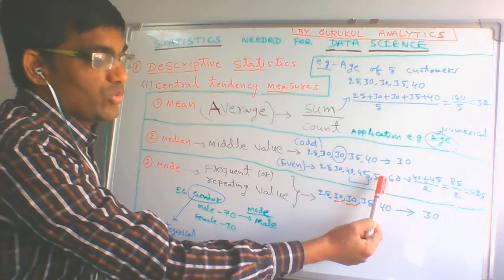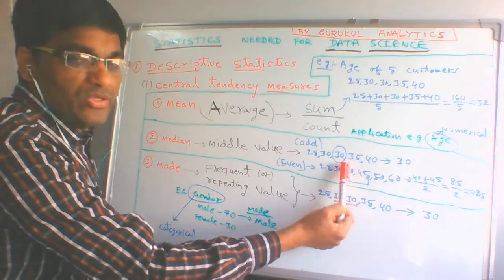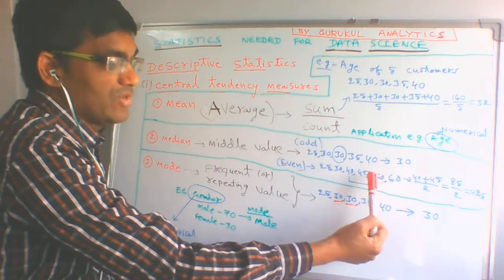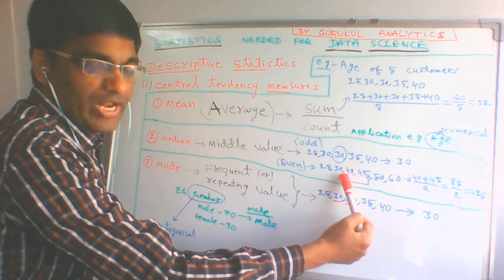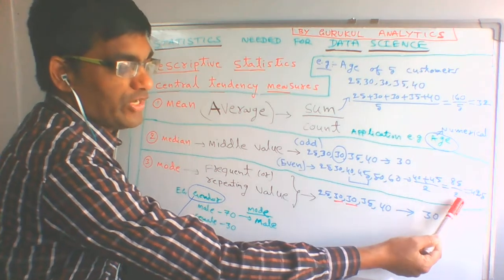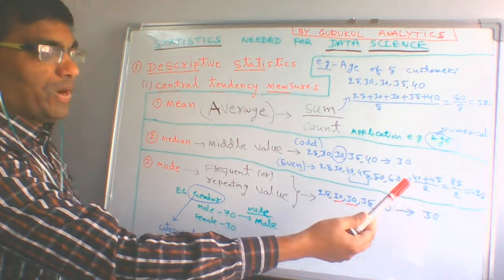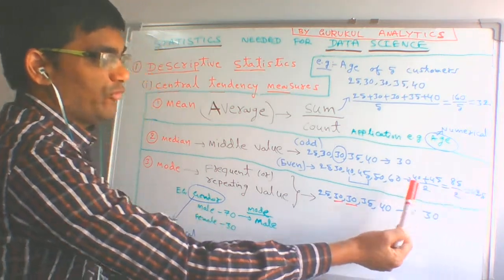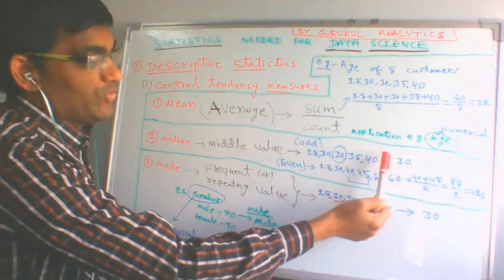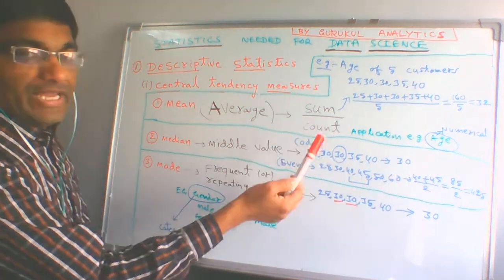Six means left side two, right side two can be ignored, and the middle two values you can take. Then for these two we have to find the mean or average again. 40 and 45 are the two center values, so you add 40 plus 45, which is 85, divided by 2, so we will get 42.5. So this 42.5 is the median for these ages. In that case it was 30, right? So that is about median.